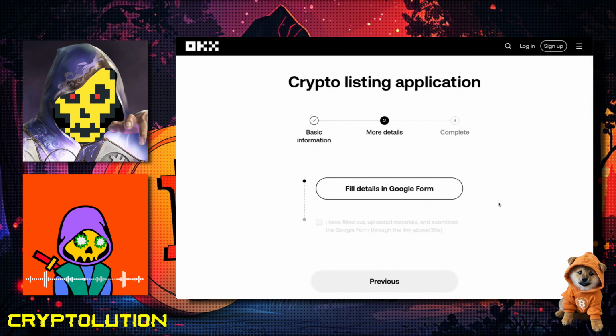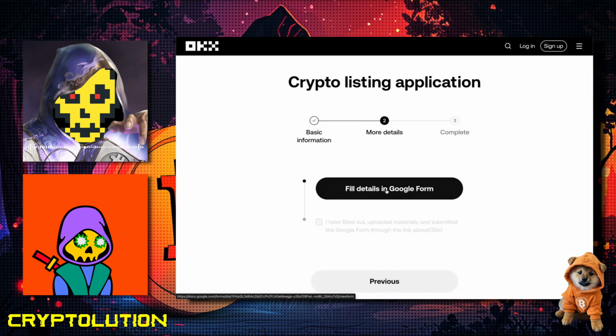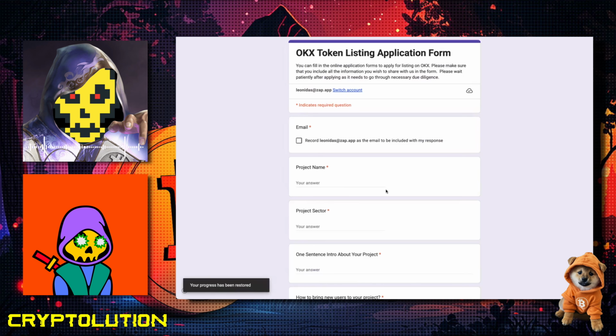Fill details in a Google form. I'm sure you've probably prepared for this. Yes, so we're going to go ahead and click fill details. Perfect. And it recognizes my email, which is good. And I guess we can go through these. Alrighty, so with the OKX token listing application form, you can fill in all the data. Please make sure you include all the information to share with us. So let's go ahead and start with the email, project name, project sector. Perfect. So we're going to record my email. And then we're going to put the project name again, Dog, and then project sector is meme coin.